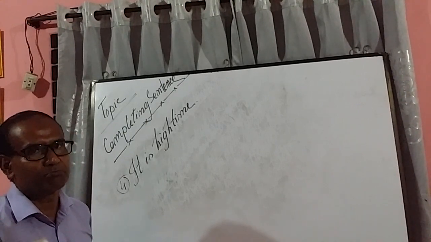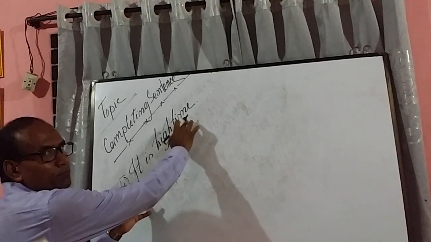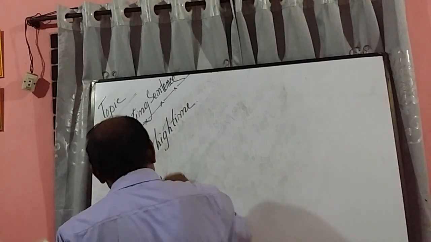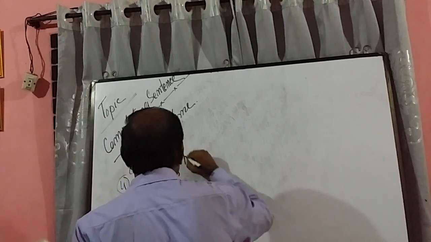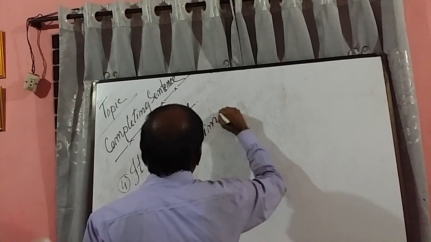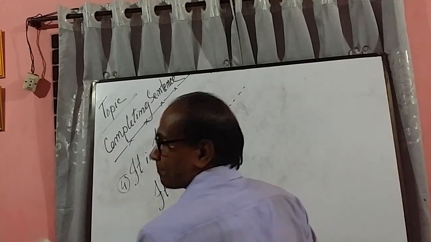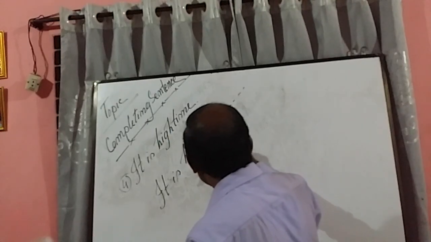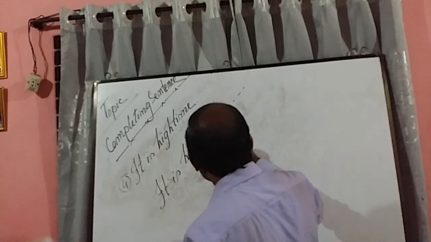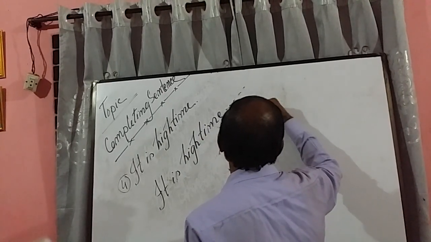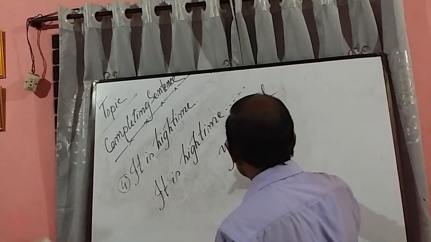It is given in the question paper, it is high time, and then a gap. In that gap, you have to write: you stopped smoking.